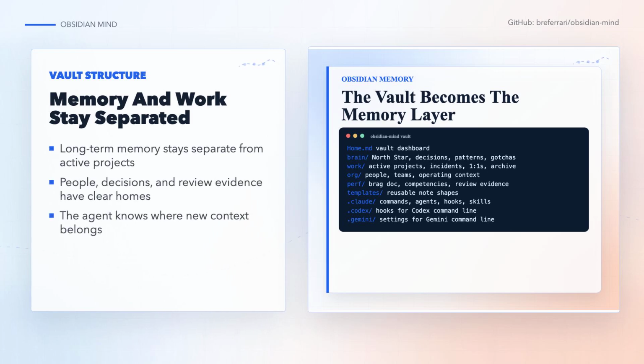The vault separates durable memory from active work and review evidence. That sounds small, but it changes how the agent writes. A decision does not land in the same place as a project update, and a performance review win does not get buried in a random daily note. The structure gives the agent a place to put context so it can be found again.